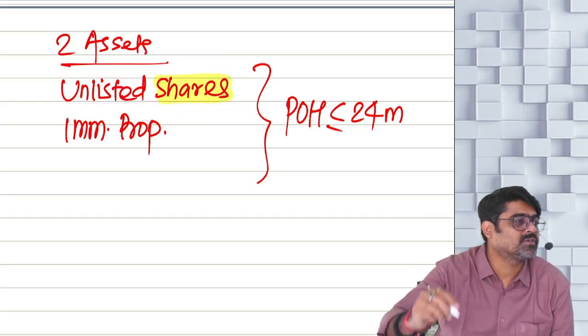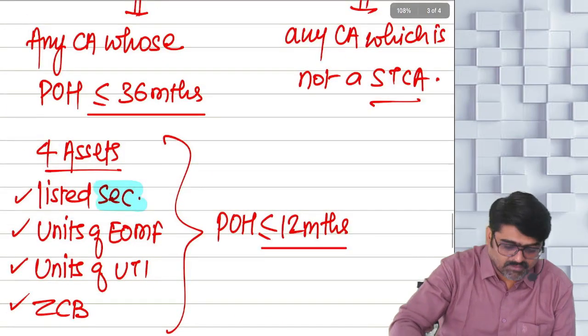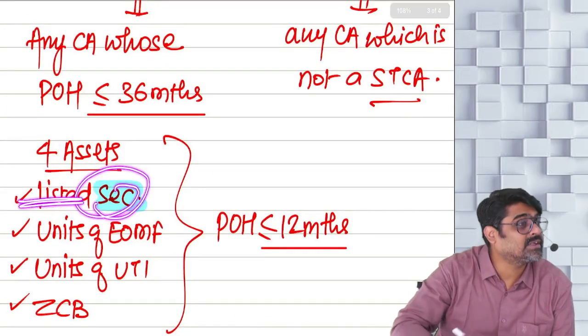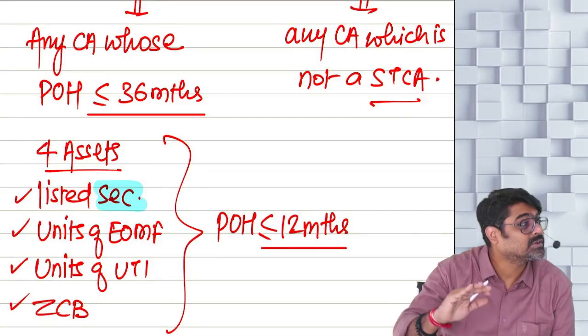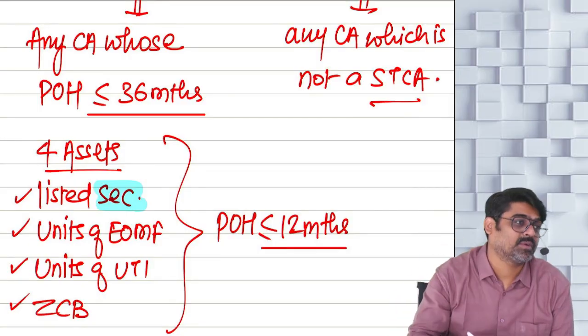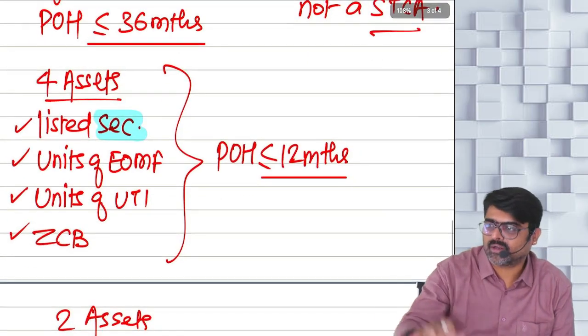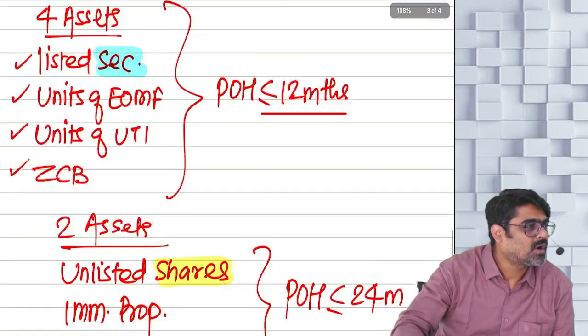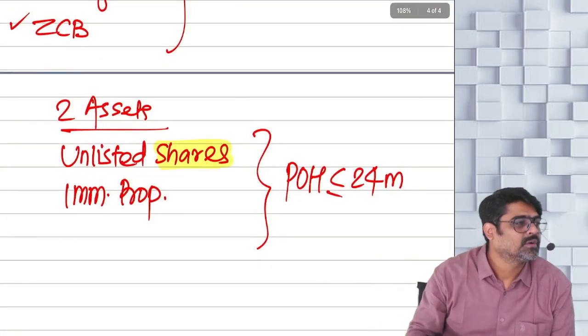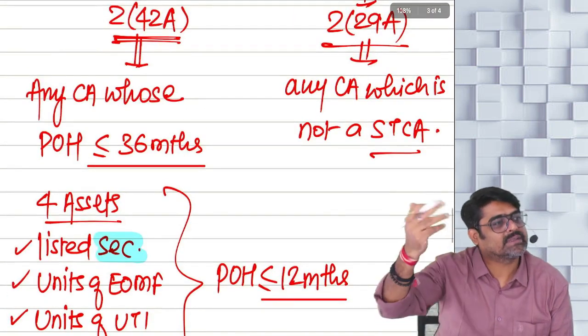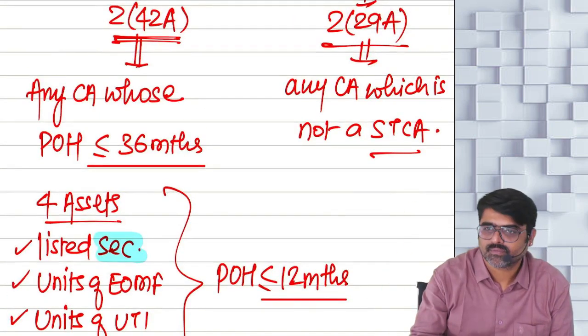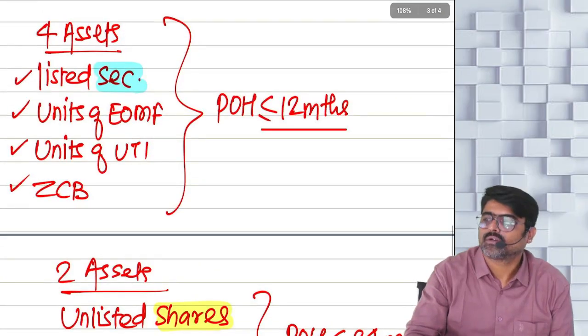Will unlisted bonds and debentures be covered here? No. This is about listed. So we used to check 36 months for them. Understanding or not? Any asset which is not covered in these 4 assets or in these 2, for all the assets you used to check 36 months. For these 4 assets, 12 months.